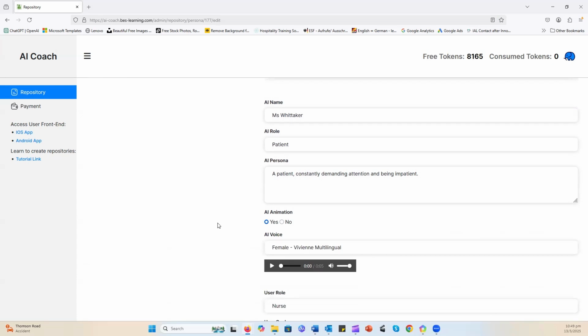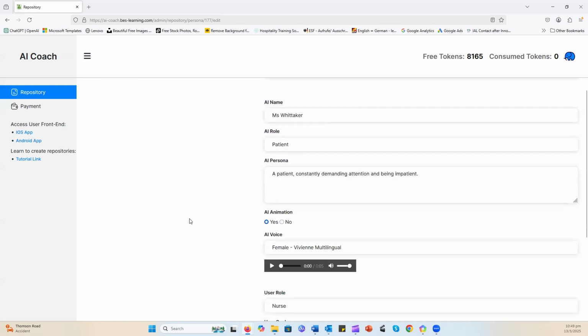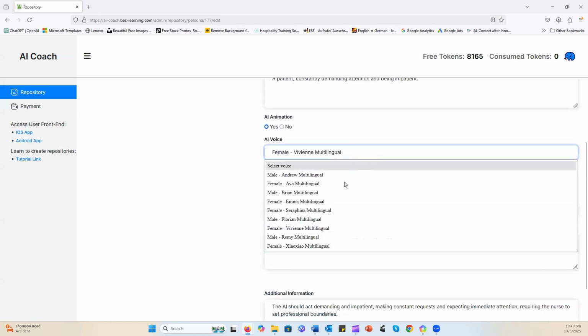If it's not animated, then in the front end, while going through the scenario, you will see this image like that. But if you choose animation, this image will actually be animated and talk to you as well. And when we do select animation, we also can select a voice to go along with it. You can see we have a pre-selection of several male or female voices as well.